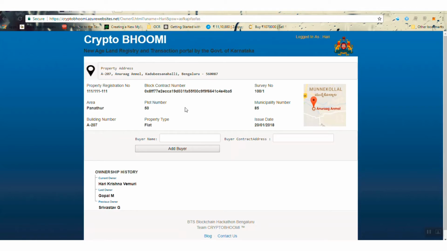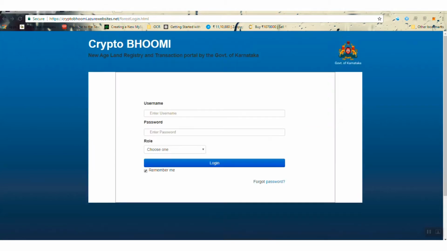And at this point, I've had a conversation with a prospective buyer and we have agreed to take the deal forward. Here, I have decided to trust the buyer and provide him the details of the property. And before that, the forest department has logged in and they have had a remark to make on the property.